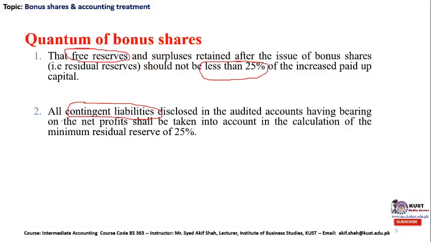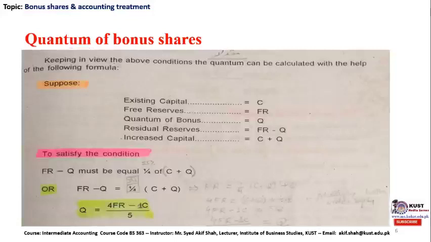So after these two important conditions, let's discuss a mathematical example and the formation of a formula to calculate the quantum of bonus shares. Taking into account the previous legal provisions, the sources of bonus share issuance and the legal requirements of auditors, we can find the formula for the calculation of quantum of bonus share.